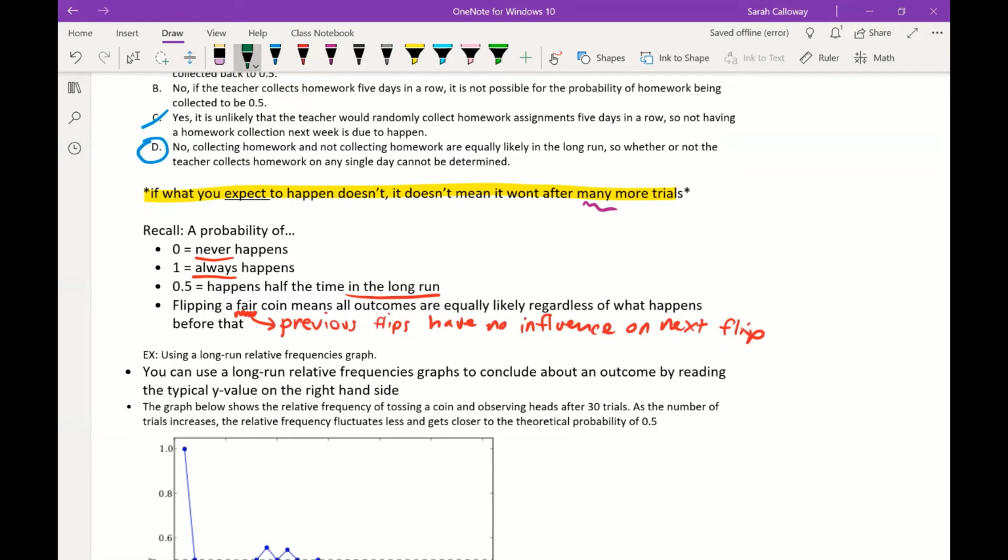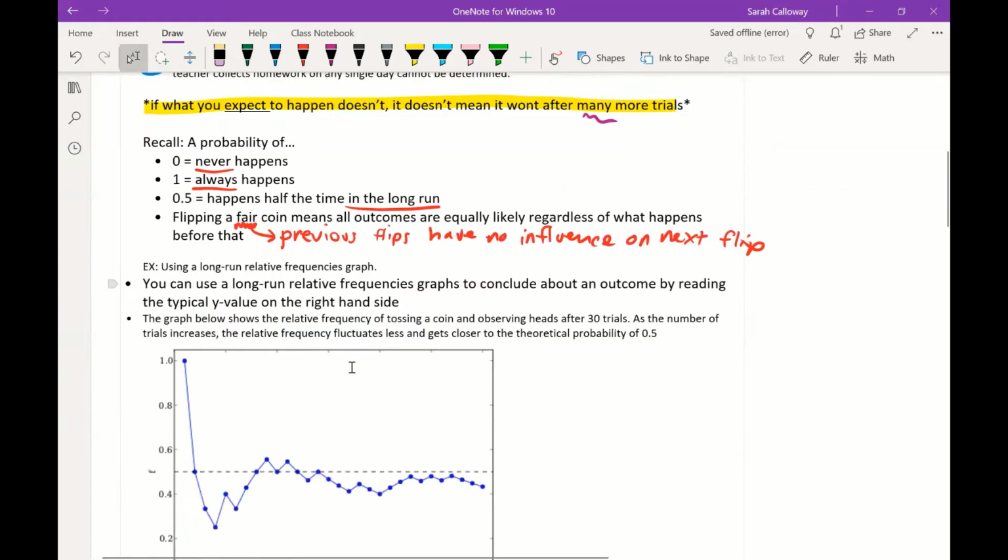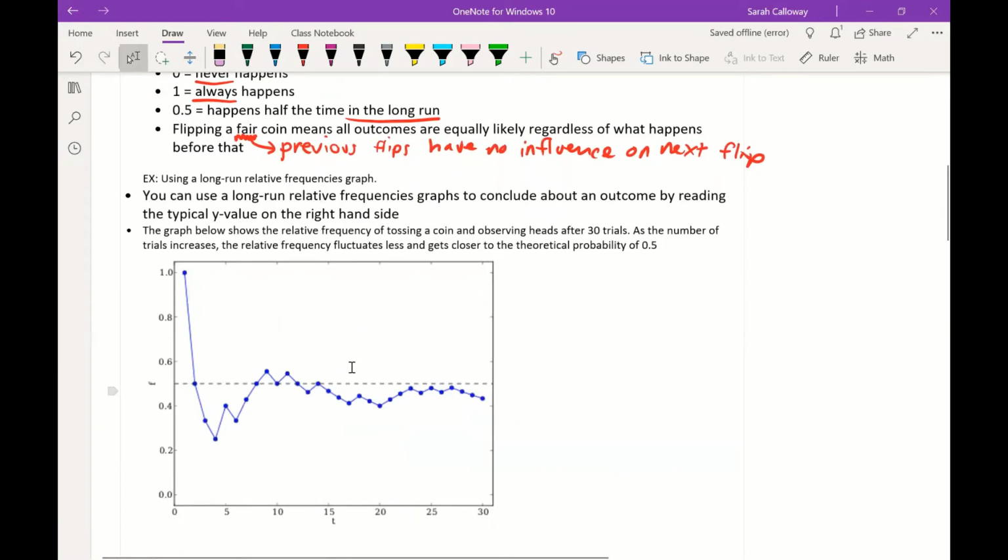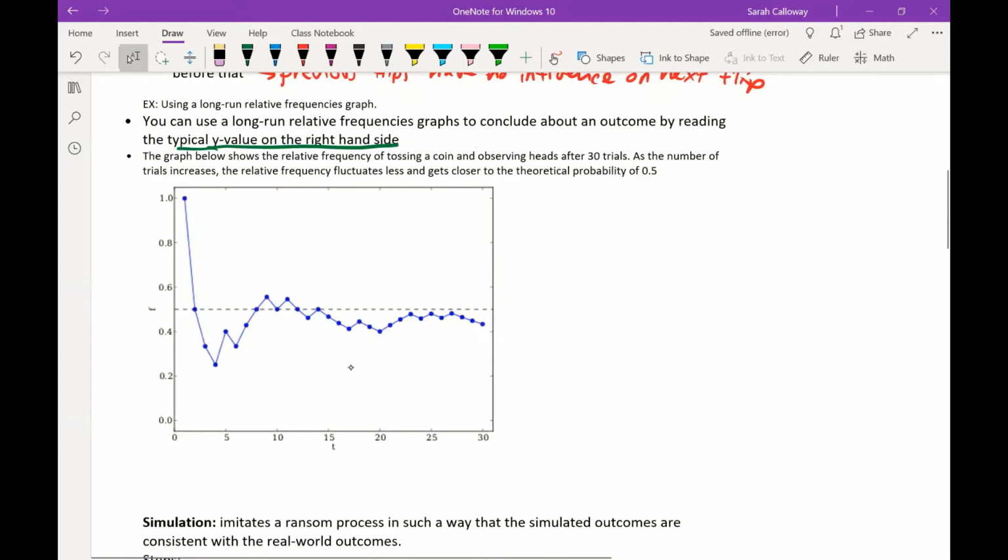Okay, so we're going to look at an example and talk about a type of graph, a long run relative frequency graph. You can use a long run relative frequency graph to conclude about an outcome by reading the typical Y value on the right-hand side. So what's happening here is that the x-axis represents the number of samples, and this is that probability.